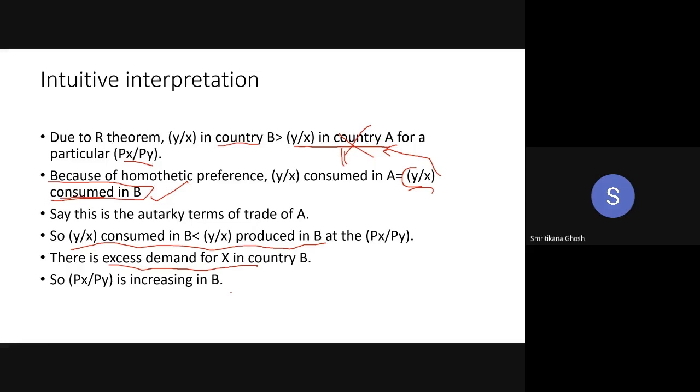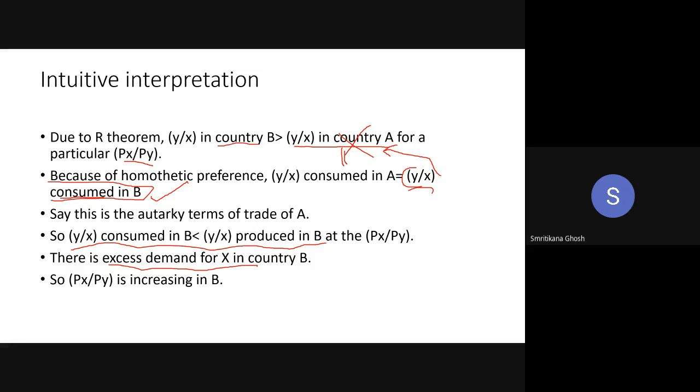So when trade opens, again that theory comes: the relative price of X is less in country A, so it is going to export X. And with the same reason, country B will export Y. So you have your HO theorem. Country B has relatively more capital, so it is exporting the capital intensive commodity, and on the other hand, country A has relatively more labor, so it is exporting the labor intensive commodity. So you have your HO theorem in this way.